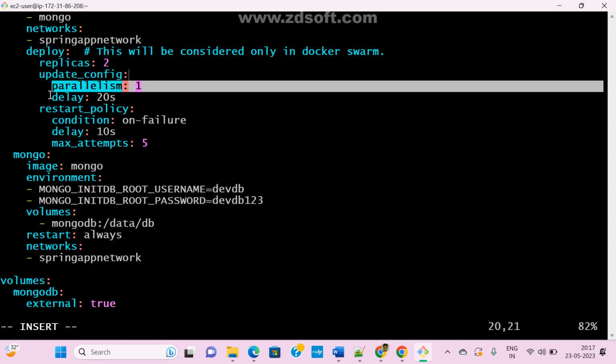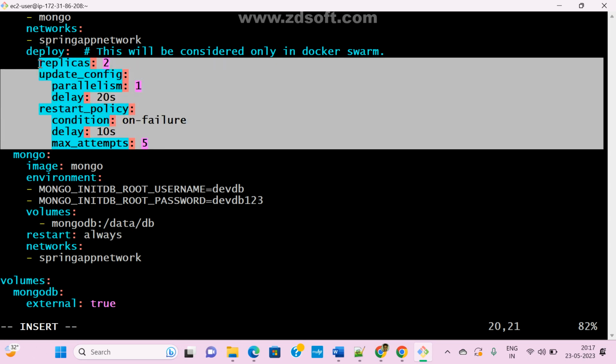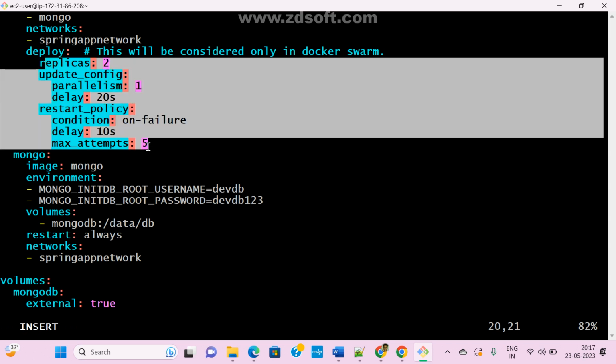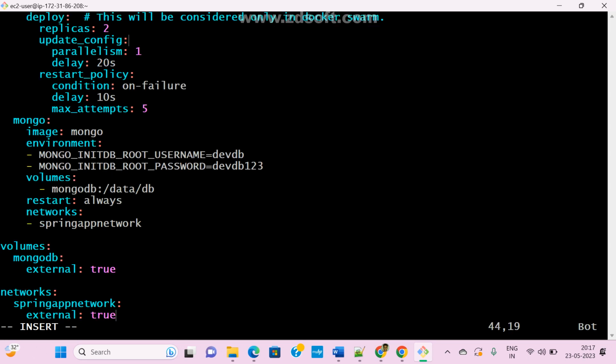I want to execute parallelism. Delay 20 seconds. Restart policy. So these are all optional only. If you want to, we can add it, else we can remove it also. This is the restart policy, for example the failure condition. If my container is not working properly, delete, wait 10 seconds, maximum attempts 5 times. If it is not working, automatically it will restart. This is a sample. I will share it, just try it on your side also.